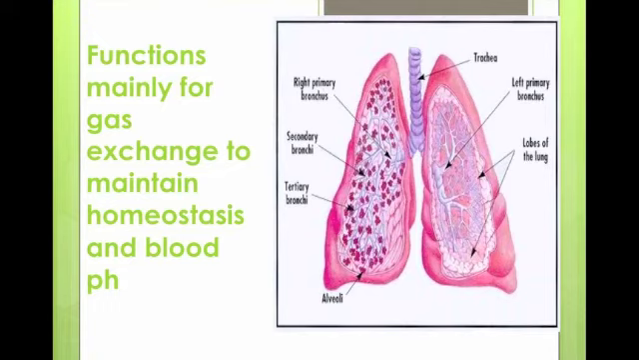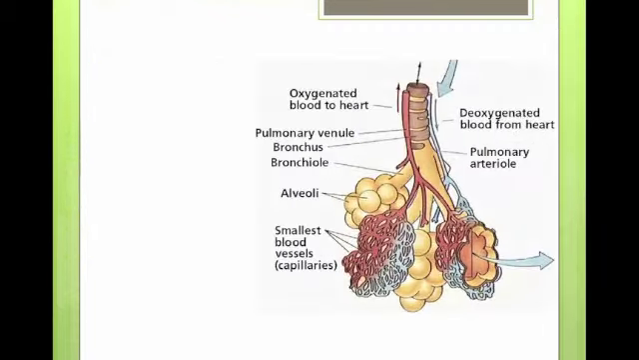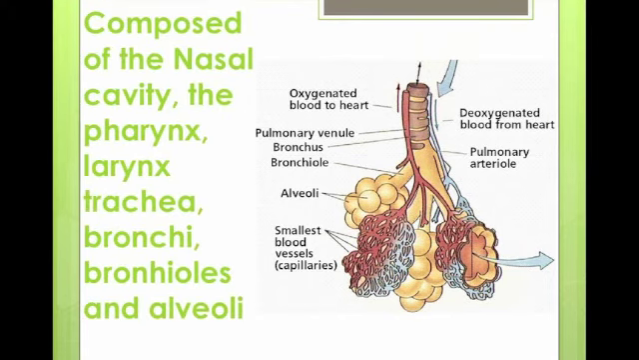Why is it important to maintain a normal blood pH? If the blood is too acidic, it will be too costly for the body to use and for the body organs to circulate it. It is composed of the nasal cavity, the nose, the pharynx, larynx, trachea, bronchi, bronchioles, and alveoli.